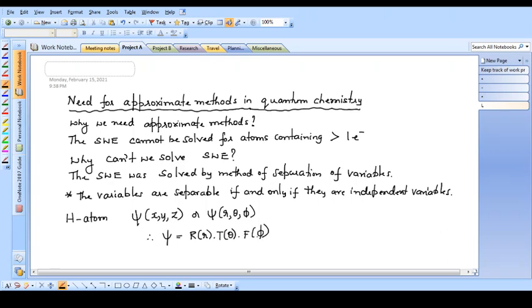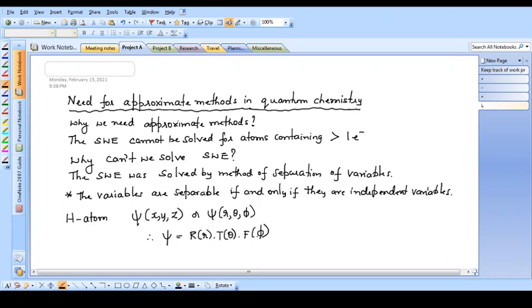This is the essential step of the method of separation of variables. The total wave function can be written as a product of three functions, each depending on one variable. When can you write this? If the variables are independent. Since here r, theta and phi are independent variables, we can separate the variables.